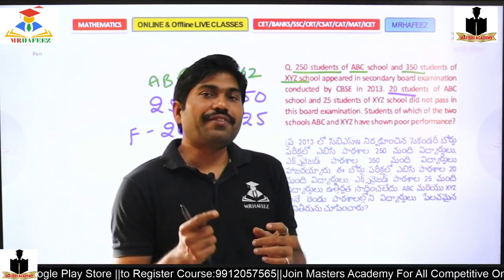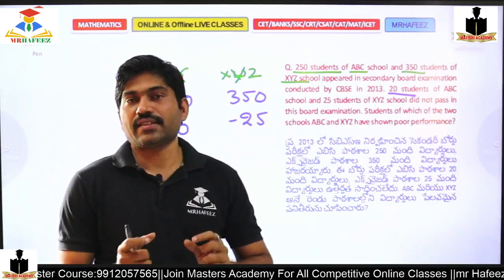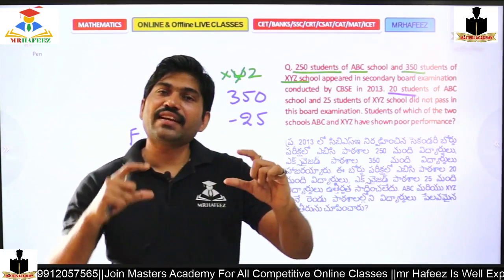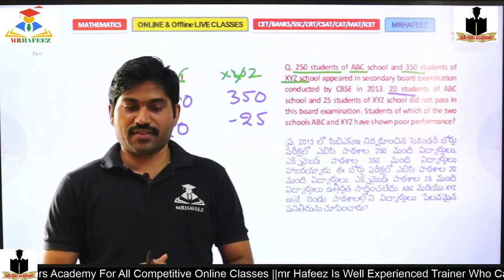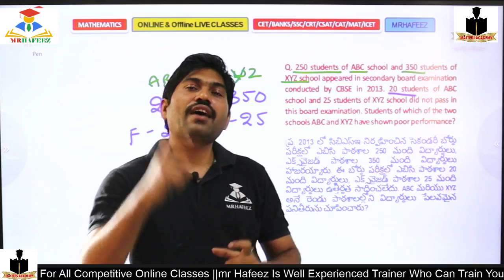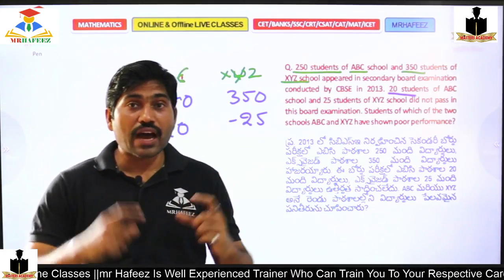So rather than finding 100% and pass percentage and fail percentage, we can compare 10% and 15%. If the fail percentage is more, that is poor performance. So 10% more or 15% more, which one is more?